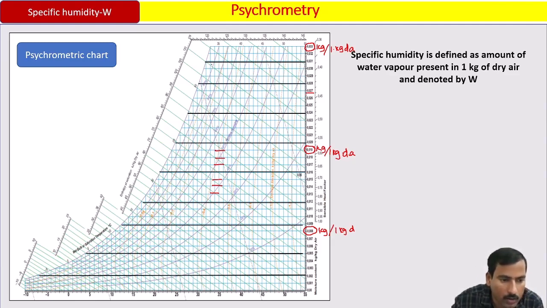They are the straight and horizontal lines. Whatever straight and horizontal lines are there, they are specific humidity lines. We will discuss more on this. Don't worry, we are not concluding the topic; we will discuss these topics again and again whenever required.